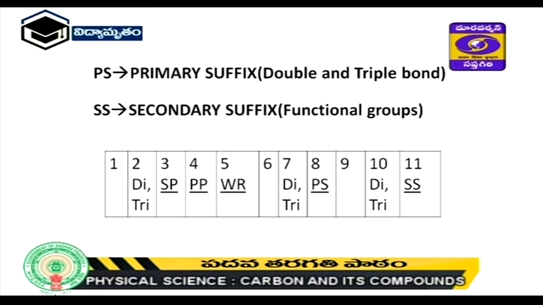Next, after considering the right side of the word root, we will take the double bond and triple bond, and after that the functional group. On the left side we will take the primary prefix at number 4. This primary prefix may be taken only for cyclic compounds, and before the primary prefix we will take SP, which is called the secondary prefix.